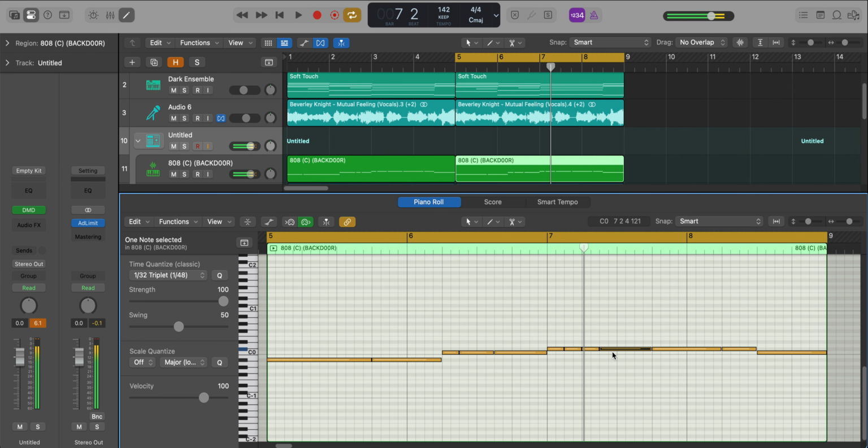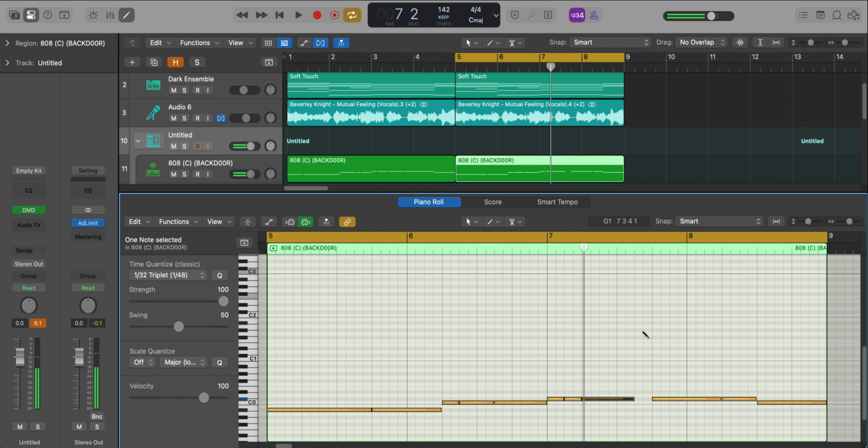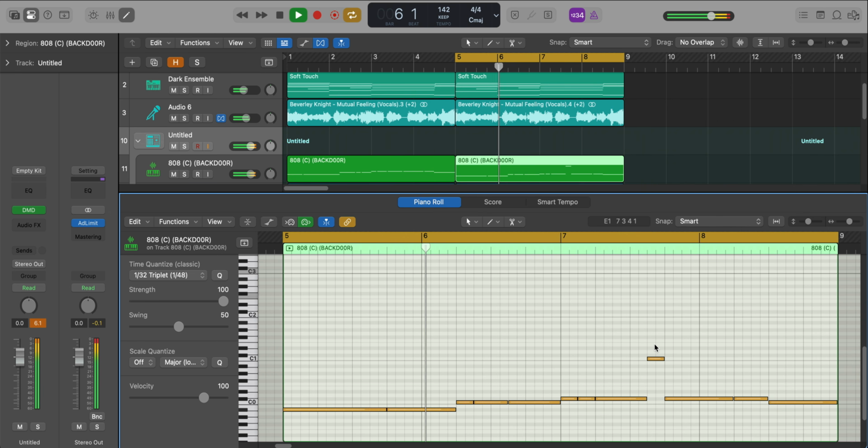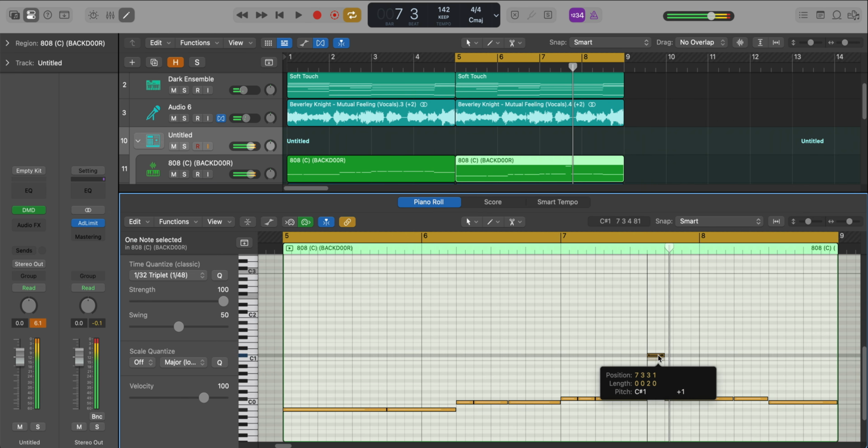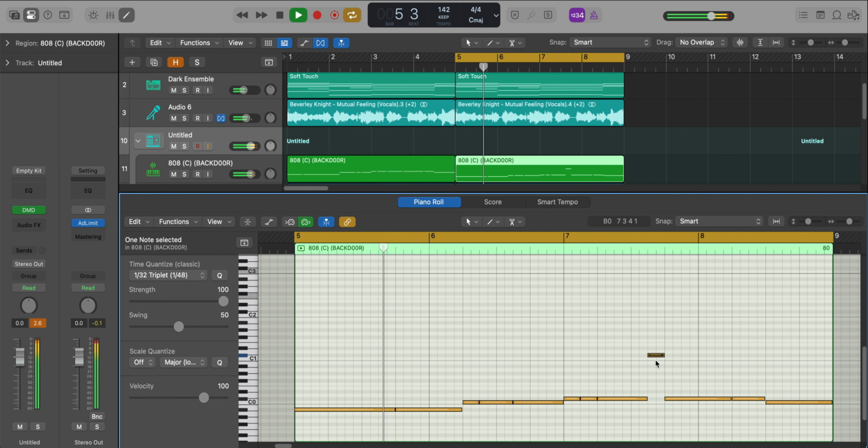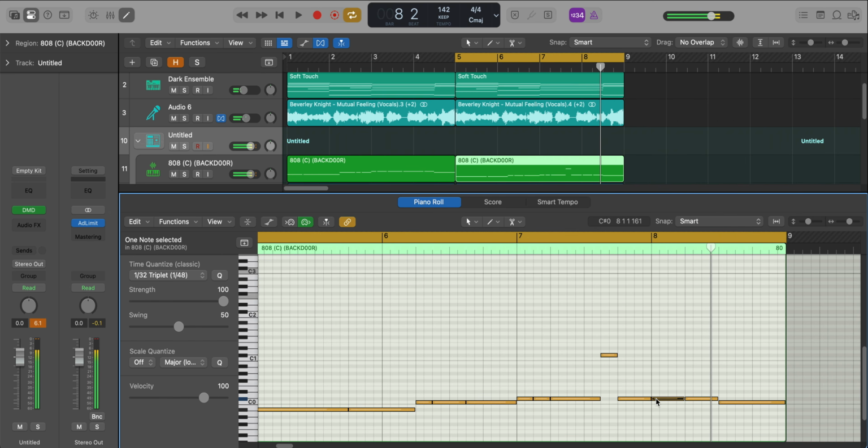This one comes out, and we're going to stretch this out to here, and we'll add in a higher octave 808 like that. Except it's got to be on the right note. Add another hit over there, and we're going to add in another higher octave 808 going like that.